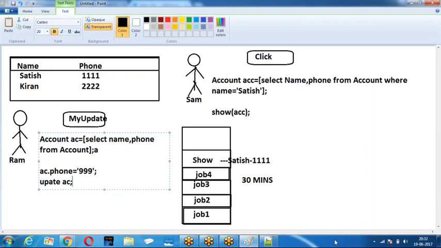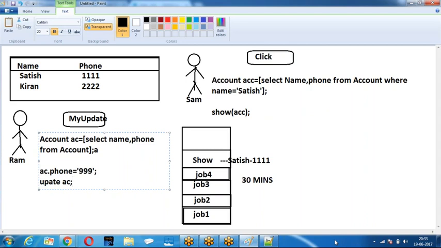Team is clear? People got the point? Any query for anyone? You took the data, you are standing in the queue. Unfortunately, I expected that you will be completing the task within 1 minute, but you took 10 minutes to complete the task. Within this 10 minutes, somebody modified the data. The modification the people have done, you don't know it. Still you are working with the old data. Then the information is a mismatch.